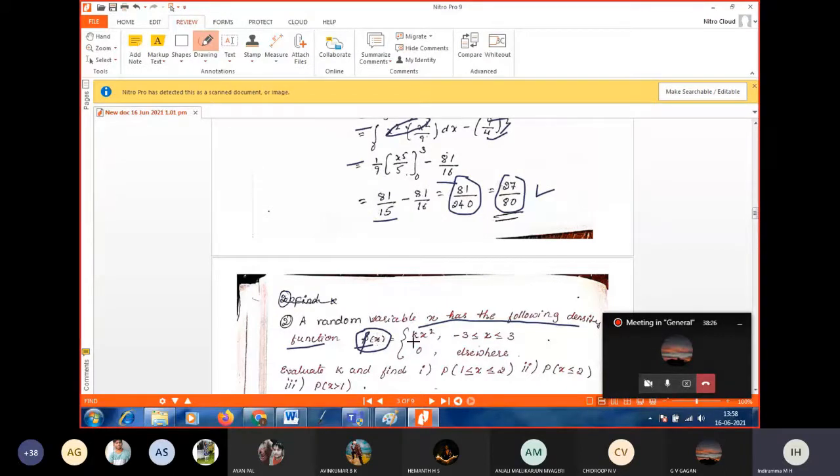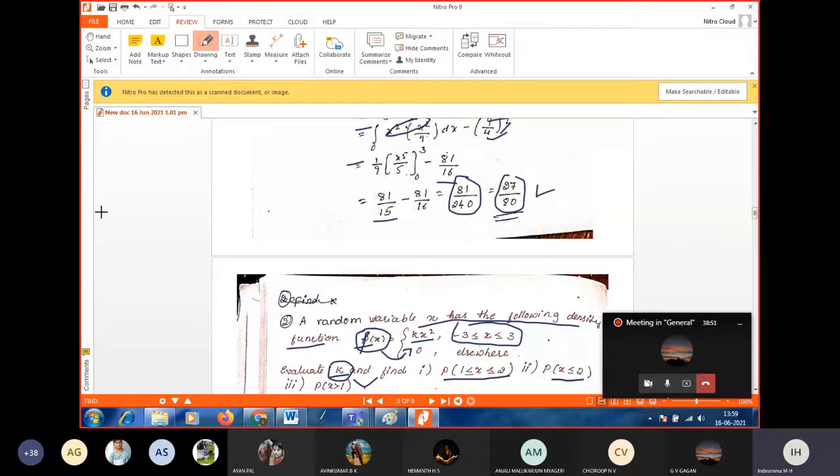So f of x is defined as kx square in the interval minus 3 to plus 3. Except minus 3 to plus 3, f of x takes the value 0. Now find the value of k, then find the probability between 1 and 2, then the probability of x less than or equal to 2, then the probability of x greater than 1. First we have to find k.